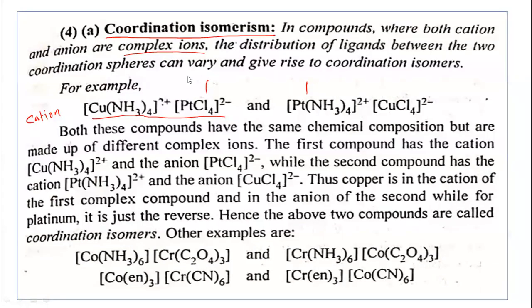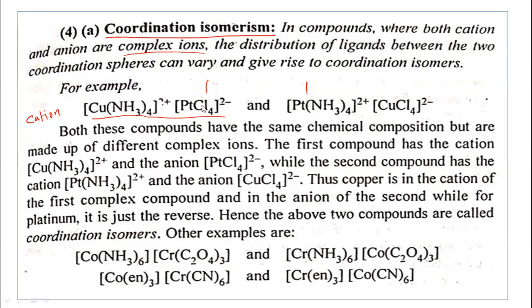In compounds where both cation and anion are complex ions, the distribution of ligands between the two coordination pairs can vary. The distribution of ligands between the two coordination pairs can vary and gives rise to coordination isomers. So you can see here, copper is the metal, platinum is the metal here. This is a cationic complex, this is an anionic complex.